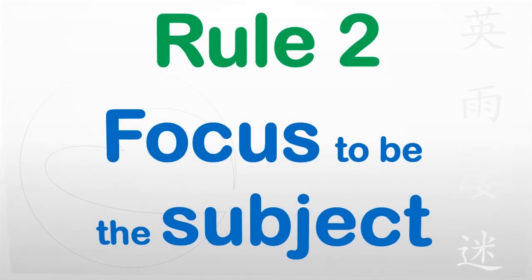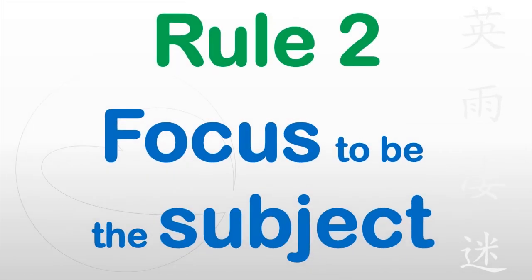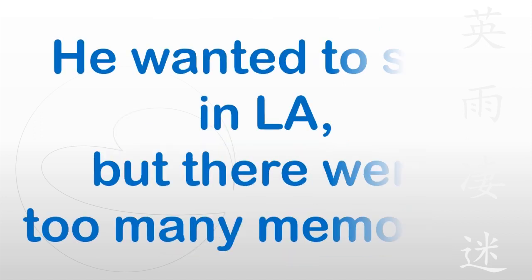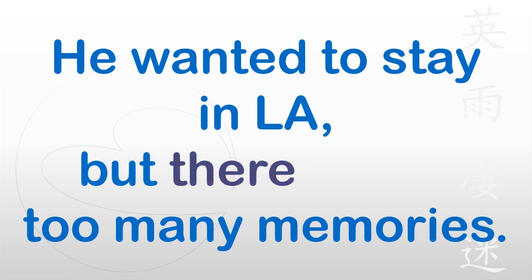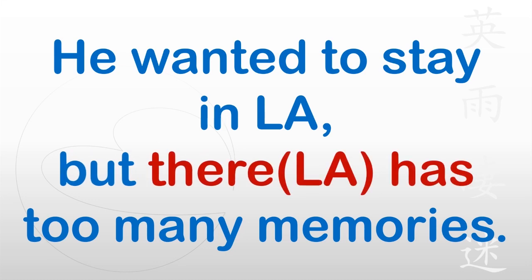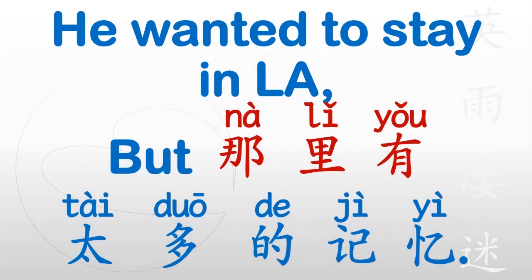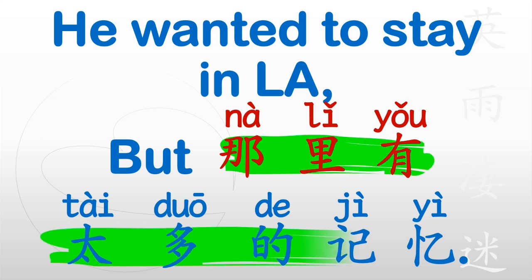Rule number 2. Use the specific things that are the focus of your concern in what you're going to say to be the subject of a sentence, whatever those things might be. He wanted to stay in LA, but there were too many memories. In Chinese, we'd say, he wanted to stay in LA, but there, LA has too many memories. 那里有太多的记忆. There, that place, has too many memories.